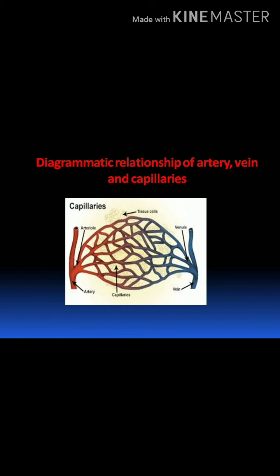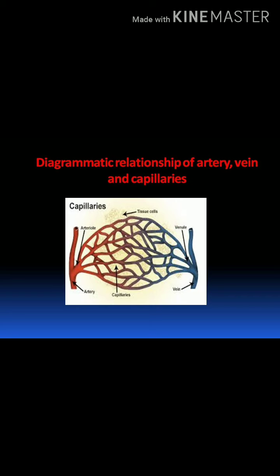Now in the diagram you can observe here, the artery divides into arterioles and blood enters the arteriole, and the arteriole again divides. These are called capillaries. These are arterial capillaries.